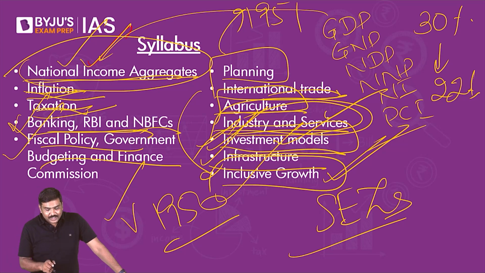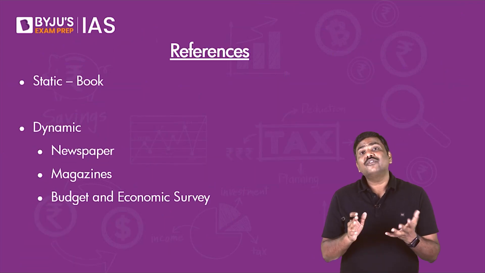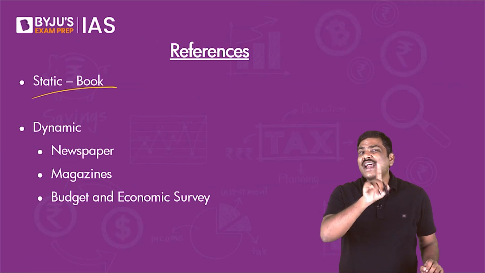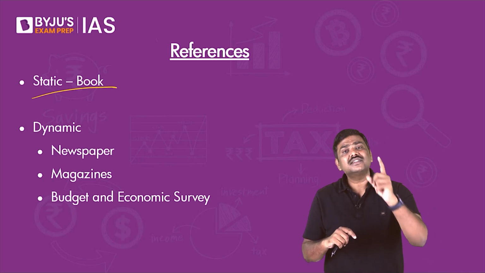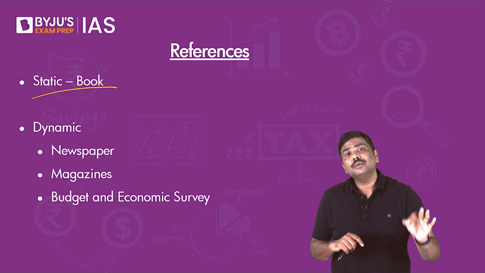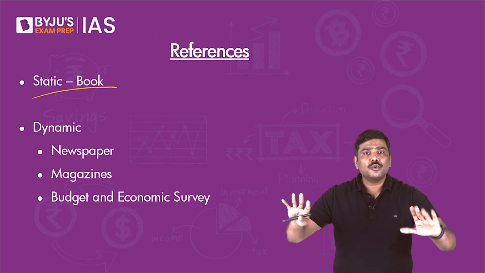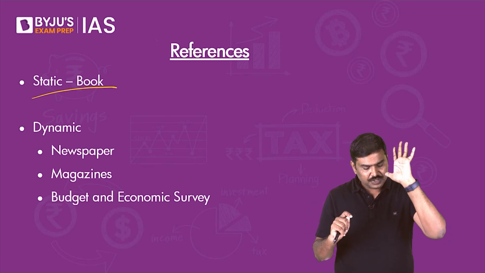So these are the kinds of questions which can be asked, and which have in fact been asked, from many of these chapters. And these are the important chapters that you are supposed to read for the UPSC Civil Services Examination mains paper on Indian economy. Now, what are the references? Use one static book, any book. One static reference is more than sufficient. Do not use multiple books for studying the static portion. That is a very wrong approach. One book is more than sufficient.